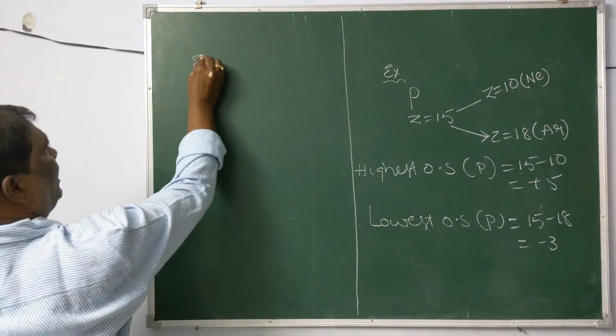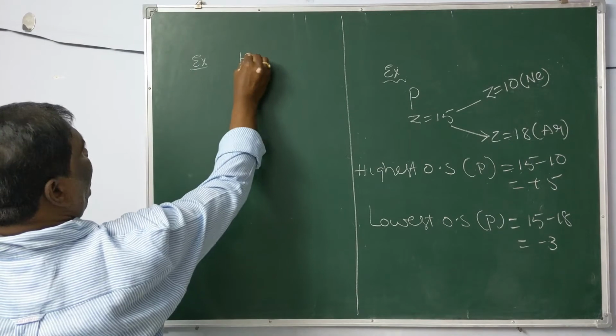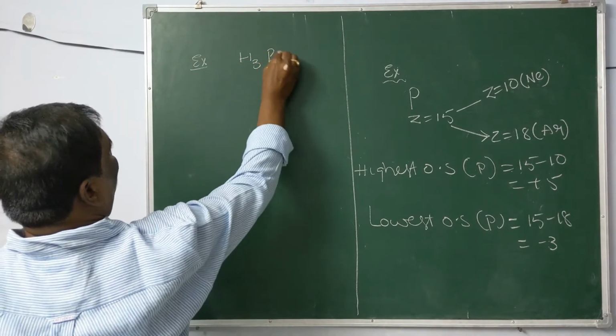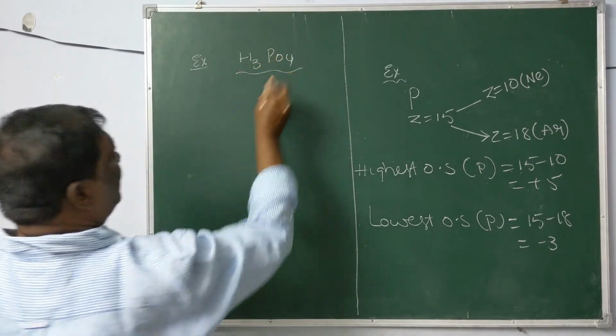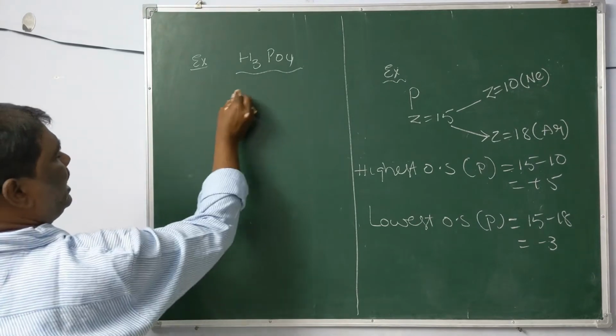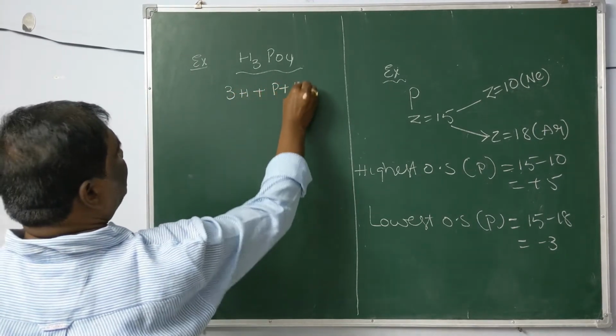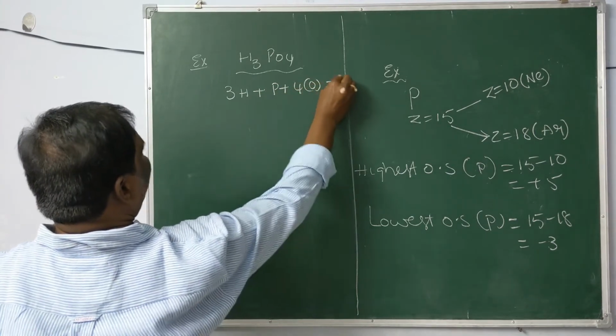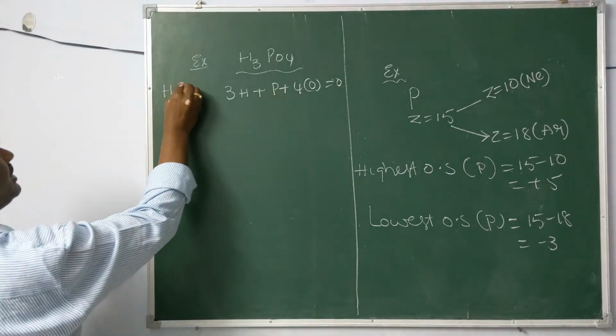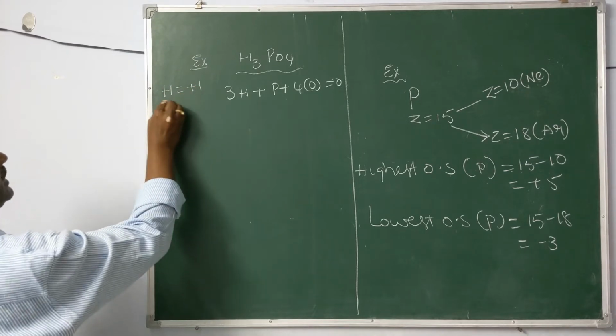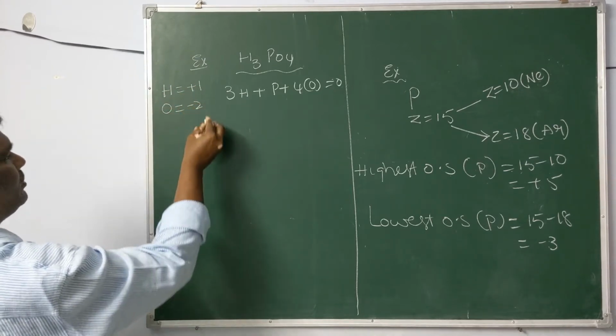Now, the example I am taking is H3PO4. In this one, on calculation we get the oxidation state of phosphorus. You know hydrogen is +1, oxygen is generally -2.